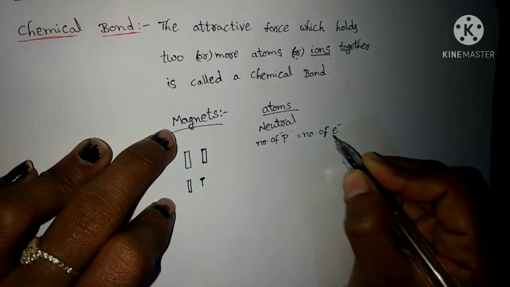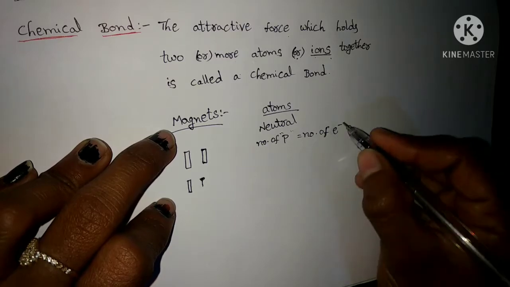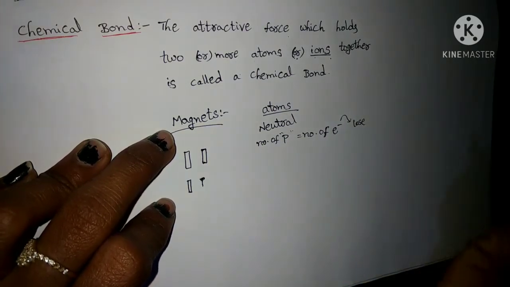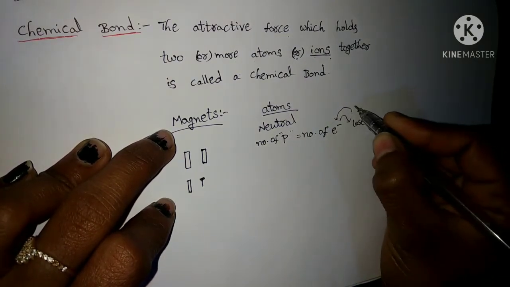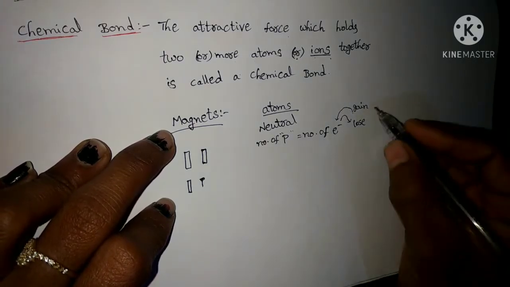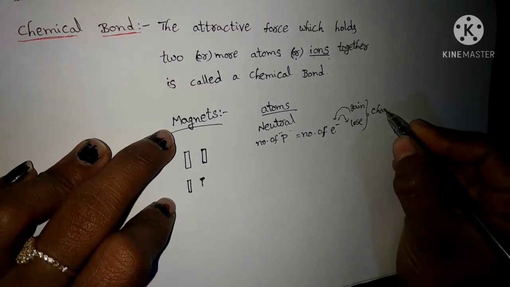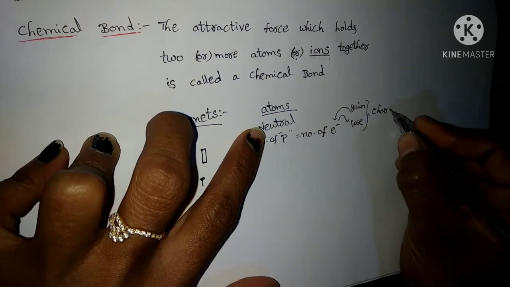But in case the atom loses an electron, or gains an electron, what will happen? In both cases, charged species will form. Means this atom becomes a charged species.